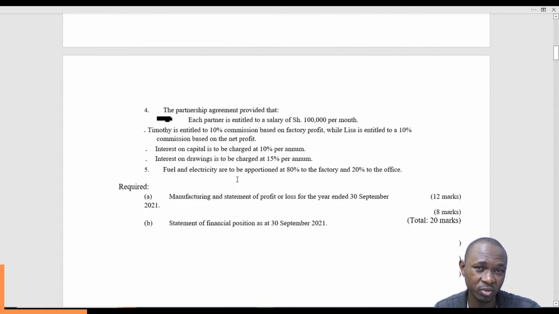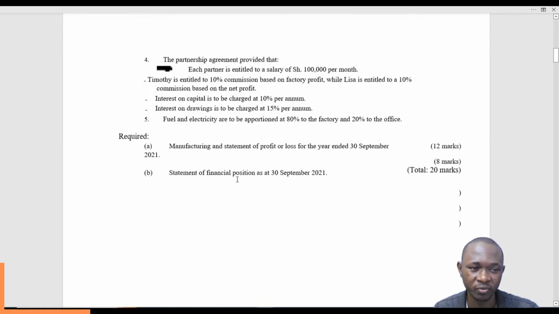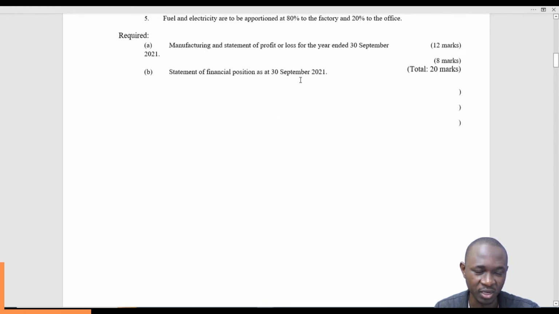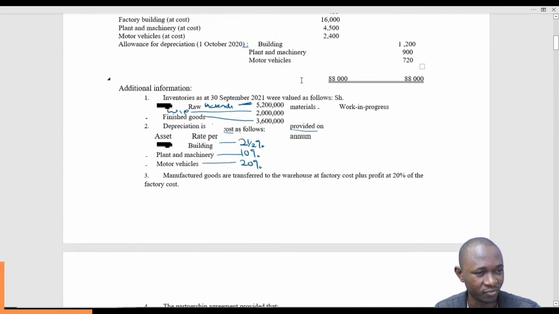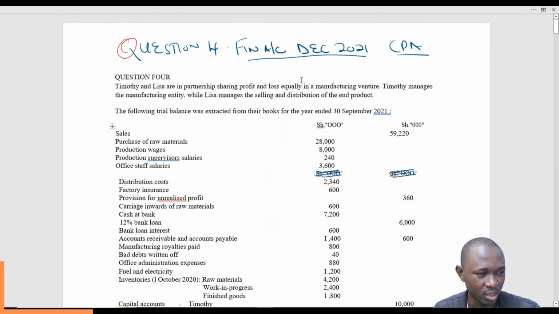So our financial statement will have the trading account, profit and loss account, and the appropriation account together in one. It will show the gross profit, of course, the net profit, and how the net profit will be utilized. And then after that, we'll prepare the statement of financial position as at 30th September 2021 to show the financial standing of the business in question.